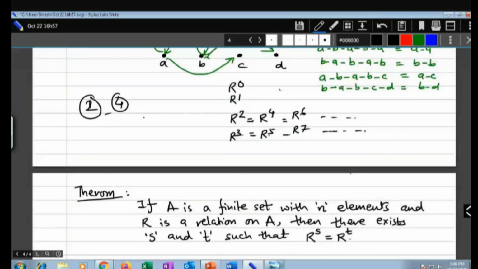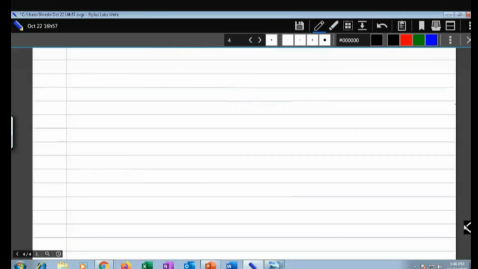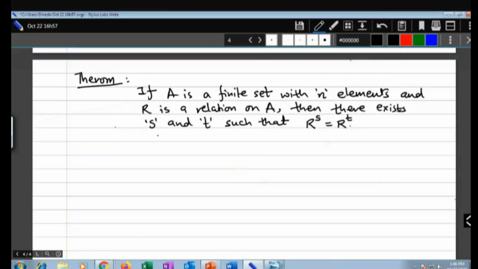Look at this: R to the power 2 is equal to R to the power 4. So we say that this S and T is in between... how many possible relations are there on set A with n elements? 2 raised to n square, right? We have seen it yesterday. Yes or no?